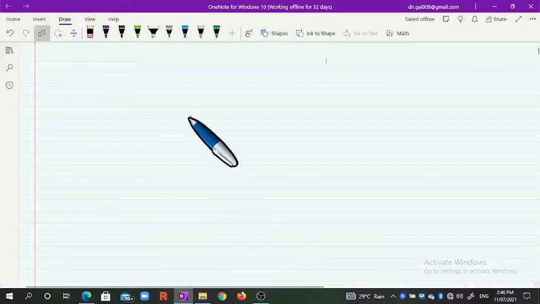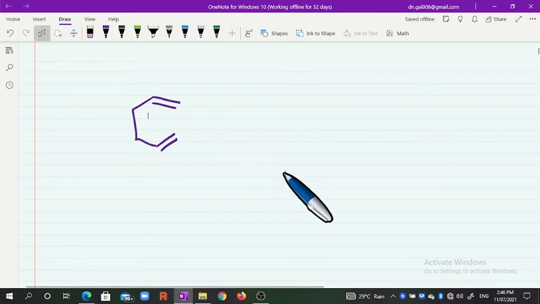Suppose we have an example like that, the Cope rearrangement. In this rearrangement, by such a mechanism, the double bond will migrate like that, the sigma bond breaks and migrates like that, and we obtain the product.